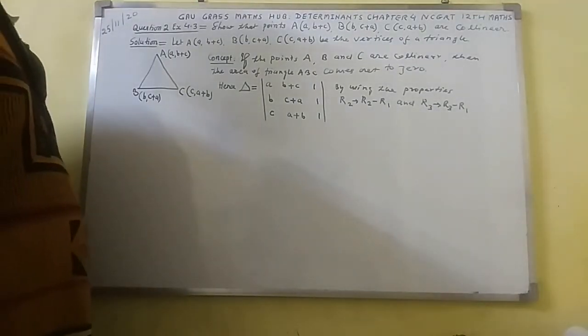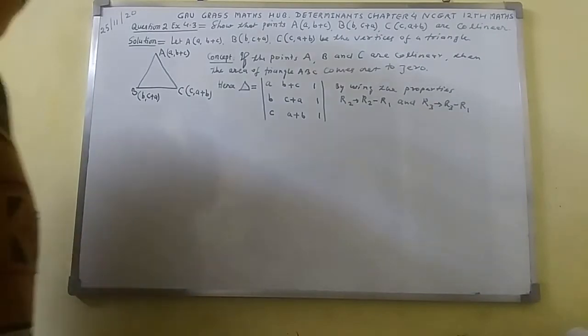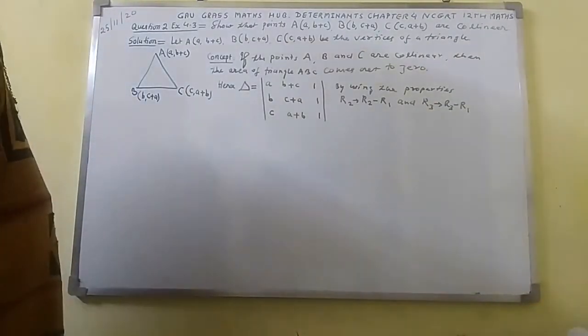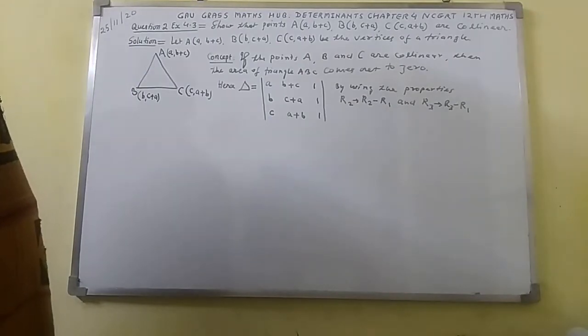So here you can see R2 goes to R2 minus R1. This means that changes will occur only in the second row. And here you can see R3 goes to R3 minus R1. This means that changes will occur only in the third row. Hence there will be no changes in the first row here.